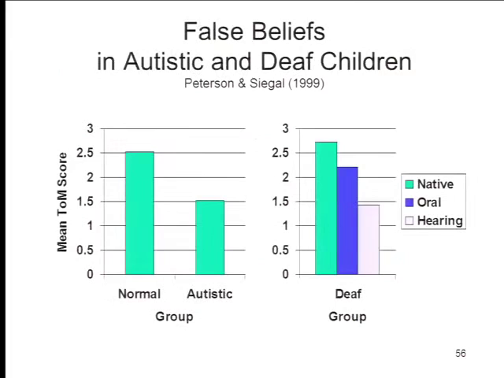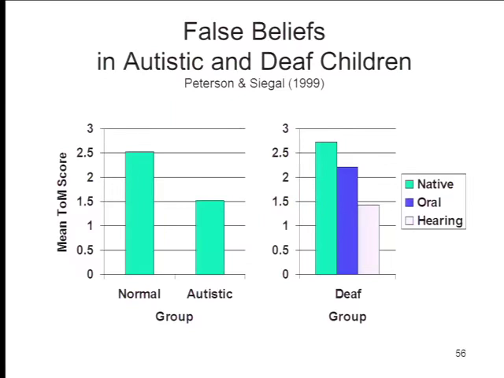And what you can see here again is that the autistic children do quite poorly on this aggregate measure of theory of mind. But when you now add the deaf children to the group, the native signers do quite well on the theory of mind test. The oral deaf also do pretty much okay. They're doing about as well as the normal kids. But the deaf children of hearing parents are not doing very well on the theory of mind task at all.